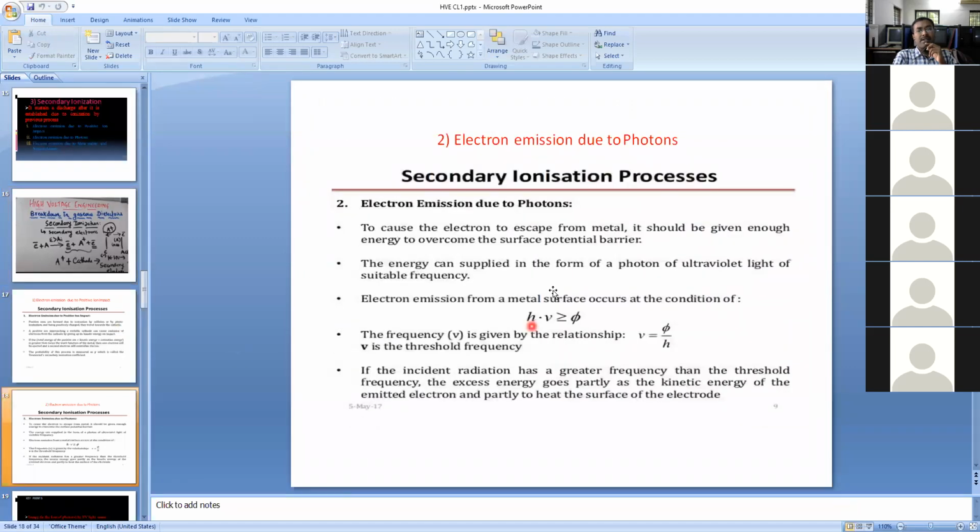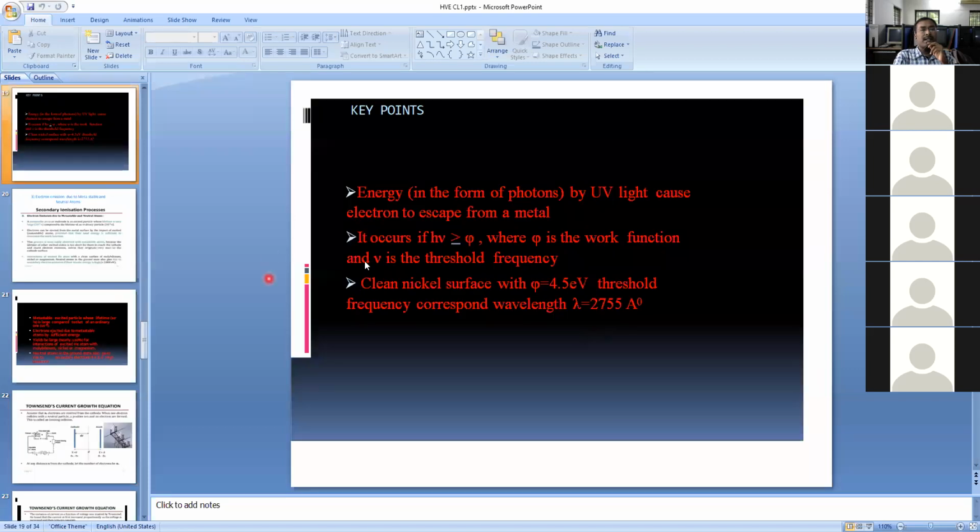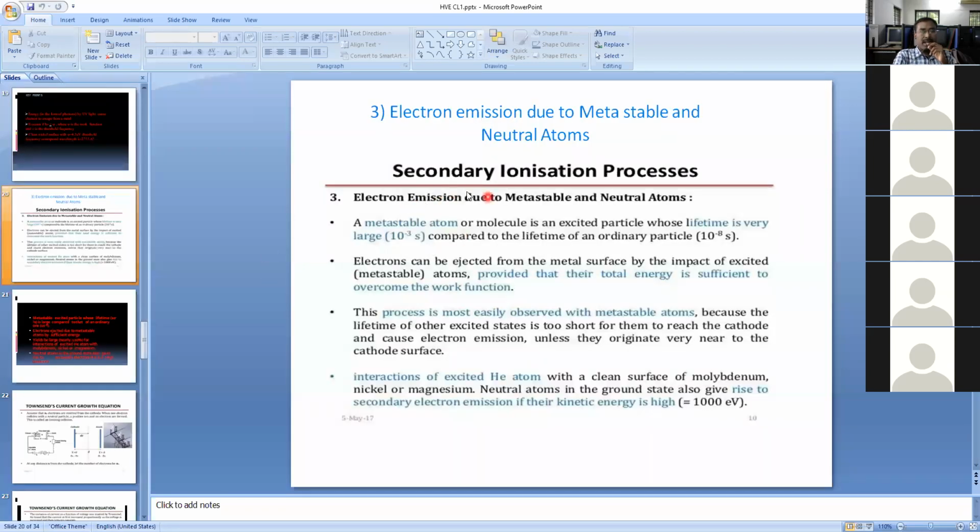Okay. So next, electron emission due to photons: hν is greater than or equal to the work function. The radiation energy E is equal to hν. Only when hν is greater than the work function is the electron released. This is called photoionization. And next, secondary ionization by electron emission due to metastable neutral atoms.